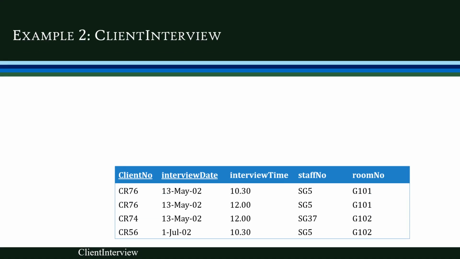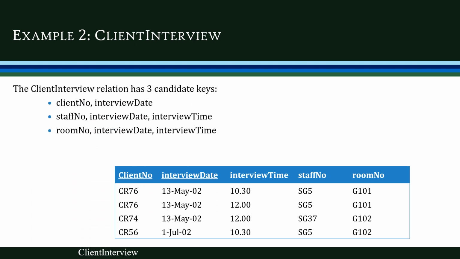Now let's look at another example, the client interview table, which consists of five attributes: client number, interview date, interview time, staff number and room number. The first step is to identify the candidate keys of this table. The various candidate keys are client number with interview date, then staff number with interview date and interview time, and room number with interview date and interview time. So these are the three candidate keys identified from this relation.